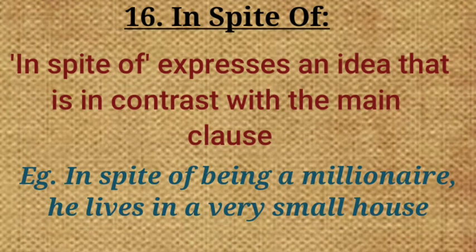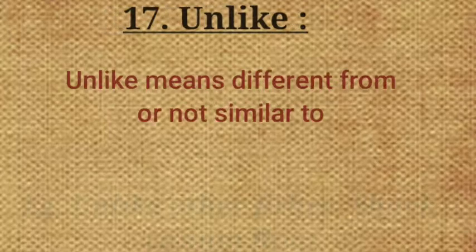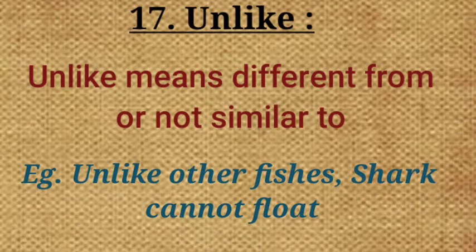Sixteenth is "in spite of." In spite of expresses an idea that is in contrast with the main clause. Example: in spite of being a millionaire, he lives in a very small house. Seventeenth is "unlike." Unlike means different from or not similar to. Example: unlike other fishes, shark cannot float. Means shark is different from other fishes and cannot float.